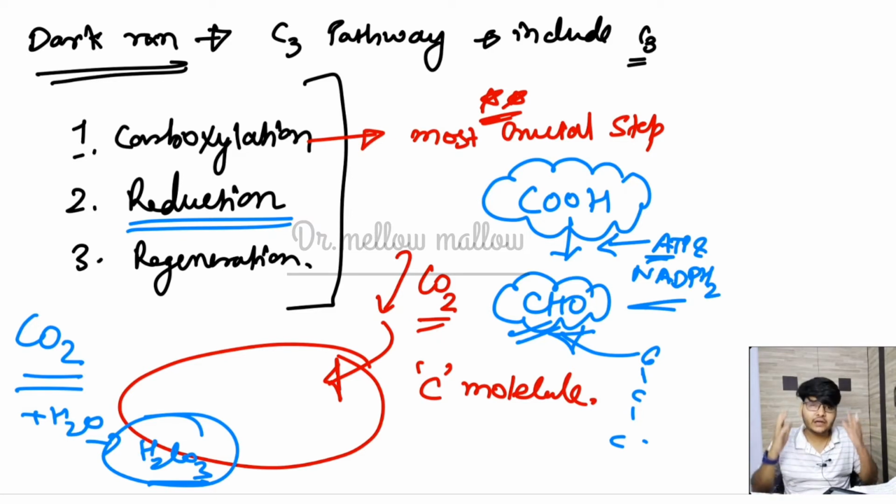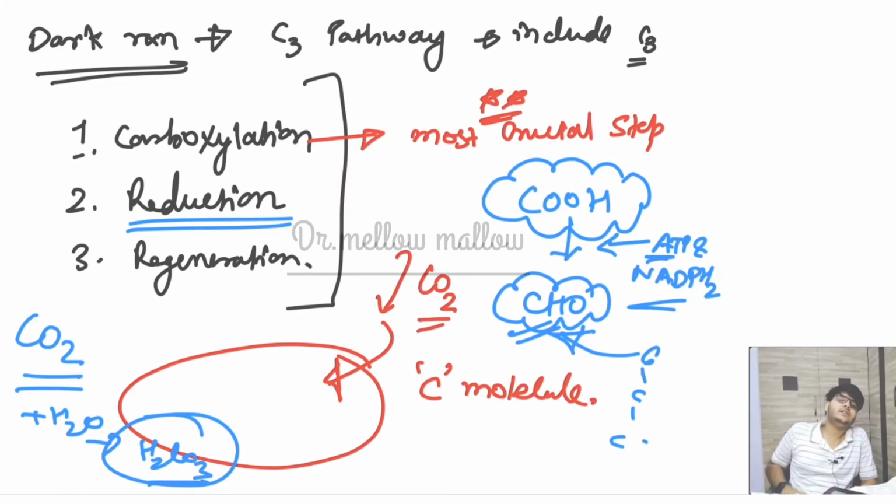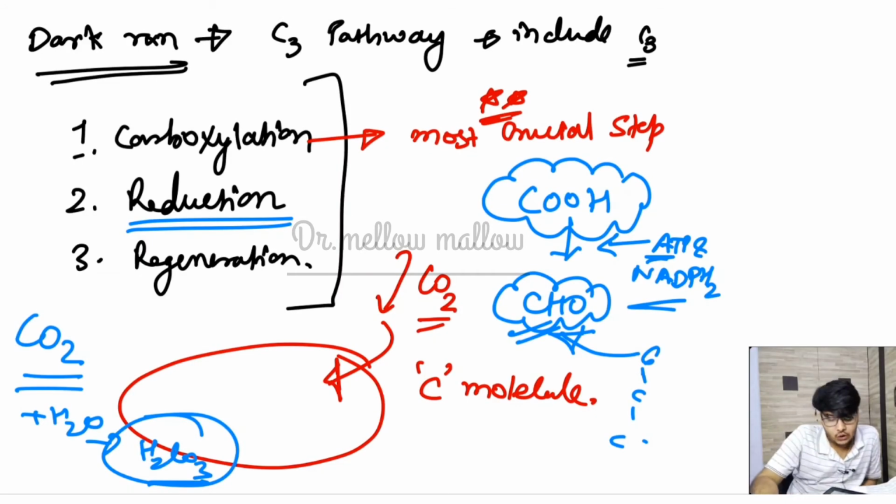Carbohydrate, because we all know that for our body or the plant body this aldehyde molecule is toxic. This CHO is very toxic. For example, if any person is taking alcohol, that alcohol, with the help of the alcohol dehydrogenase enzyme, is converted into an aldehyde molecule, and it is very toxic to the body.